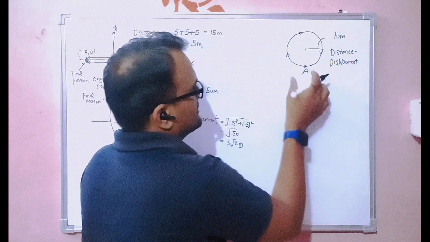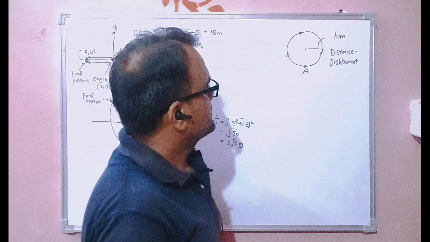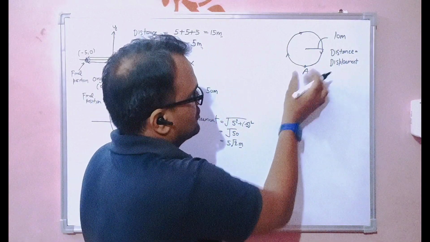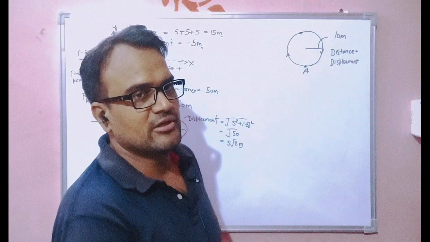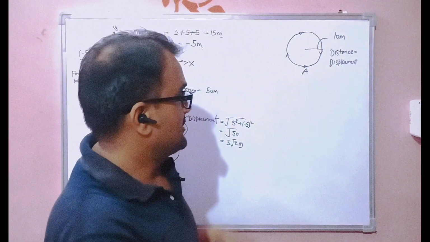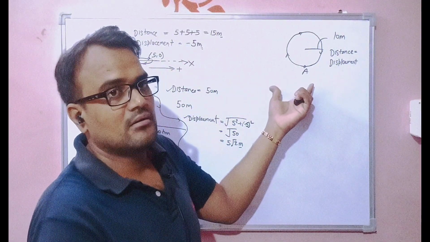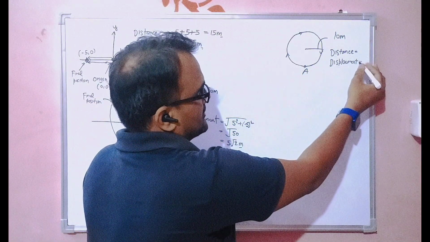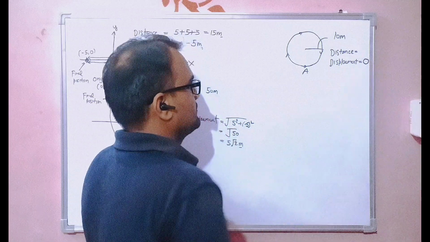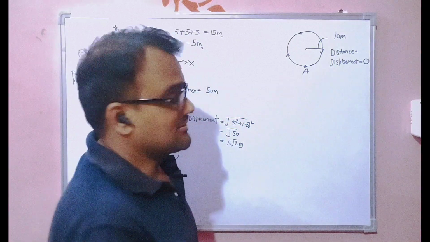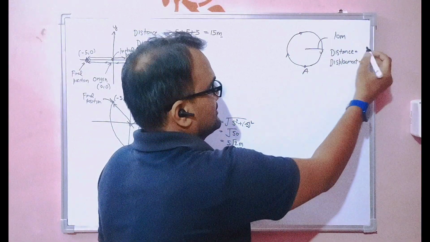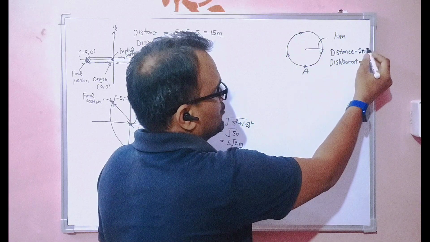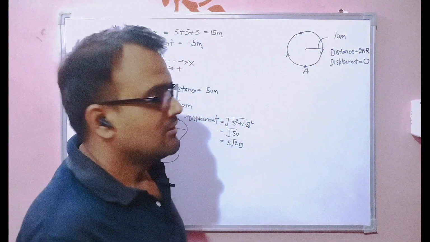So in this case, displacement is going to be 0 because there is no shifting between the initial and final point, because the initial and final points are at the same point. So shifting is 0, that means displacement is equal to 0. Now what about the distance? Distance is nothing but the total length of this circular path. So it is 2 pi r, right?